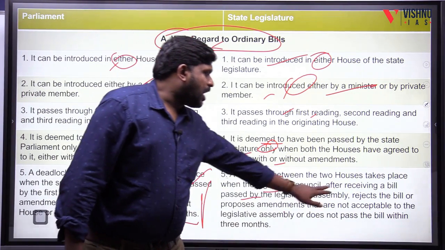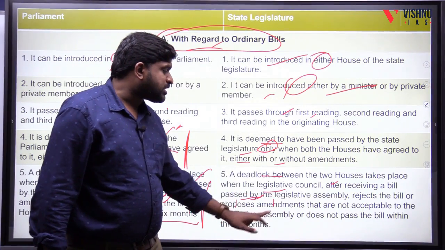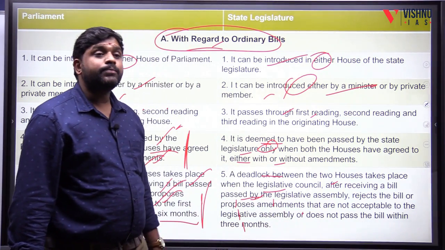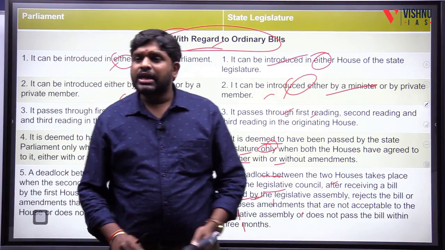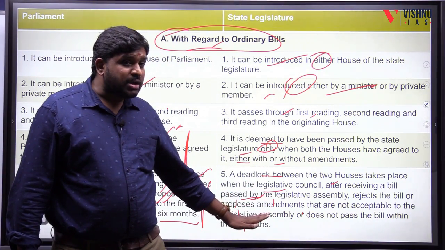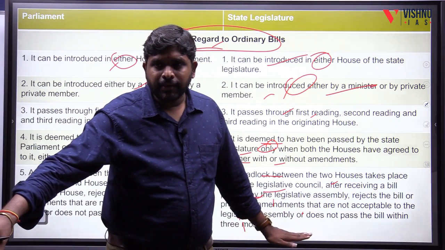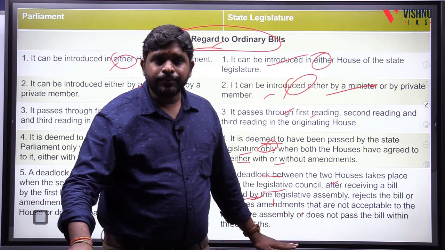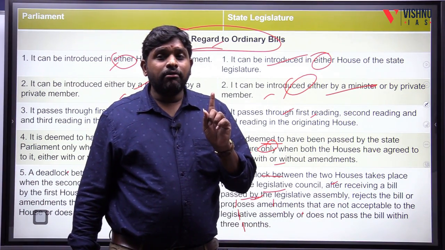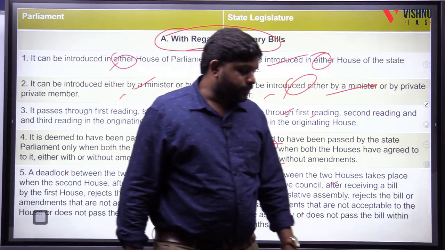So, after receiving a bill passed by the Legislative Assembly, if the Council rejects the bill, or proposes amendments that are not acceptable to the Legislative Assembly, or does not pass the bill within 3 months. Here the time is 6 months, here the time is 3 months. For 3 months, if it is not passing, then again it will go to the Legislative Assembly. If it passes it again, then it will come to the Legislative Council. Now how much time will it have? Only 1 month.